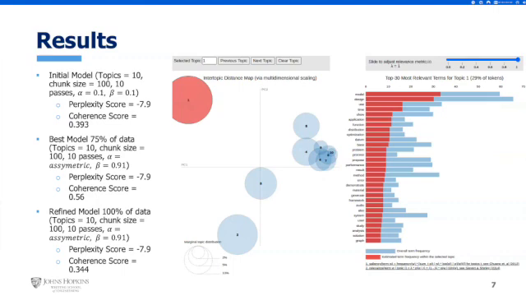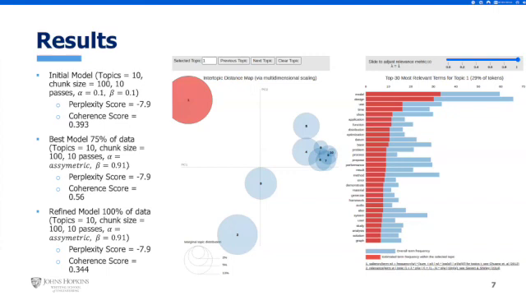And sadly, our perplexity score stayed the same, but the coherence score went down, which was not something that I was expecting. The only reason why I think this could have happened is that somehow in the extra 25% of data that was sampled, there was a large amount of skewing data that changed those hyperparameters and made the coherence score go down. However, looking at this visually, our results do make sense and pass the human evaluation criteria because with our refined parameters, the most common topics that appear are model, design, use, time, show, application, and function. And this all makes sense given that most artificial intelligence papers will be talking about showing some sort of design, model, application, or function.